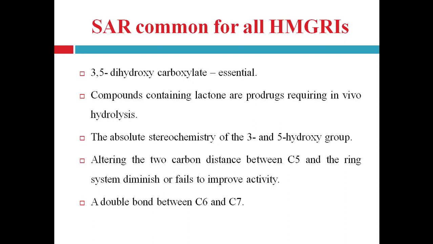And the double bond between the 2 carbons, which is present between C6 and C7, between the 2 ring systems, can either increase or decrease the activity, right? The ethyl group provides the optimal activity for compounds containing the ring A system, right?